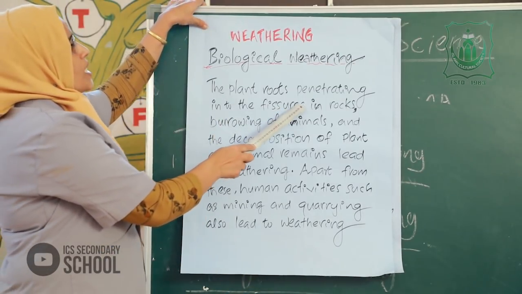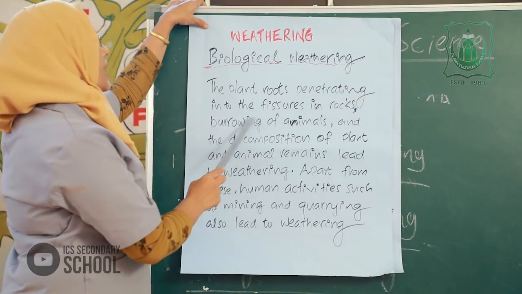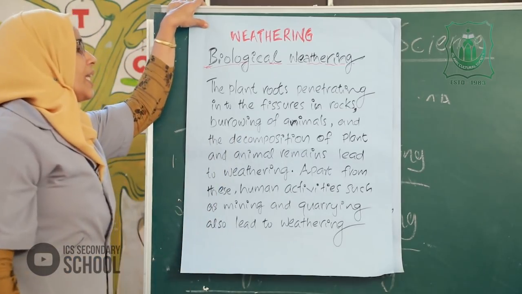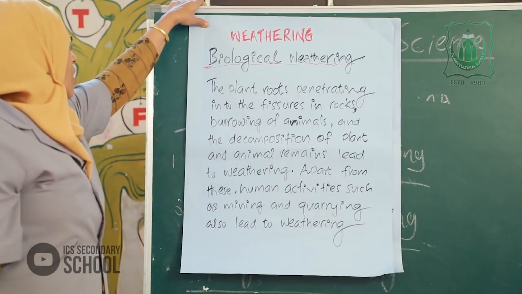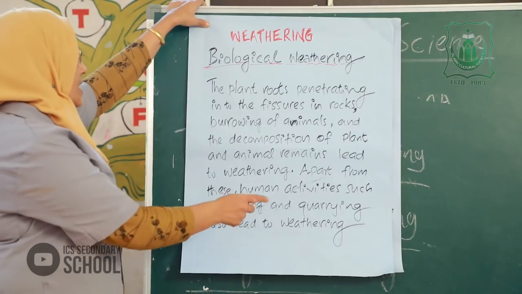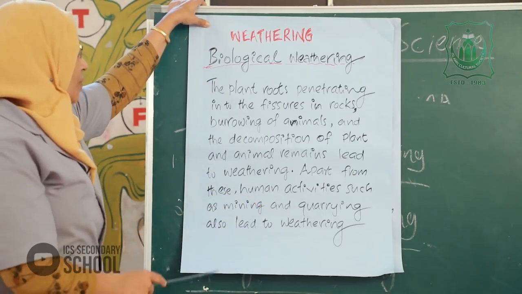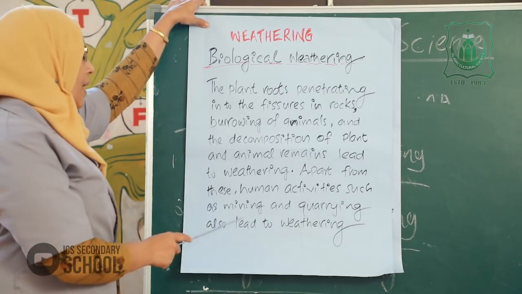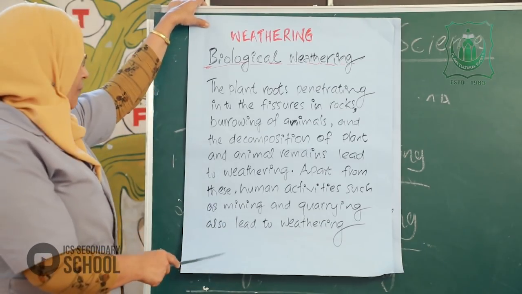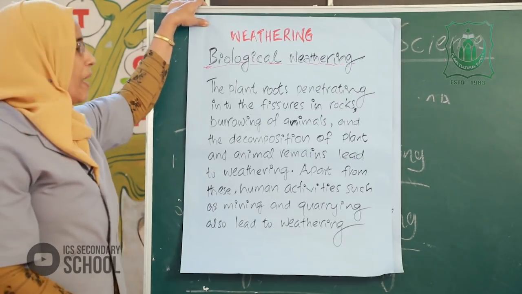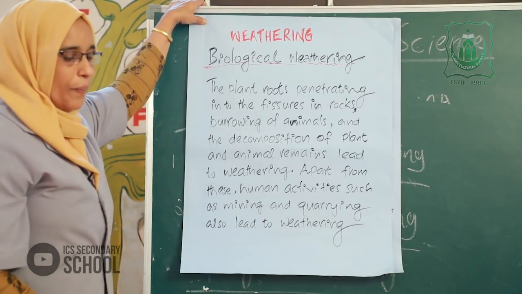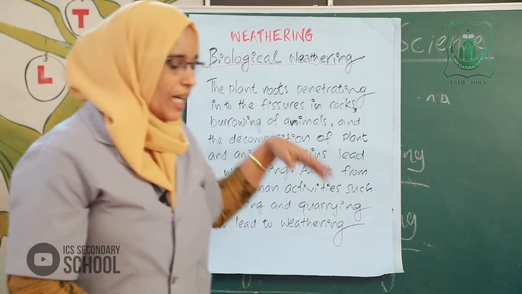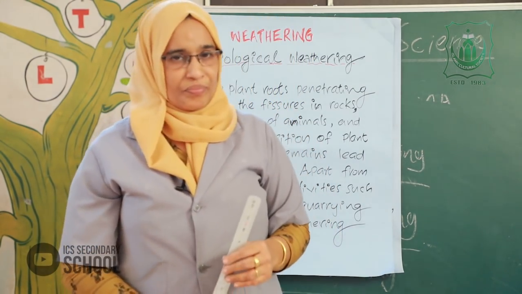The plant roots penetrating in the fissures in rocks, animals burrowing, and decomposition of plant and animal remains lead to weathering. Apart from this, human activities such as mining and quarrying also lead to biological weathering. So these are the three types of weathering.